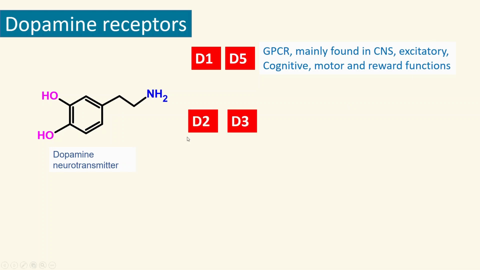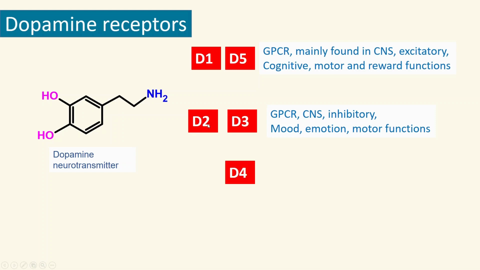And D2 is a big one for the exams. D2 and D3 have something in common. They are both G protein coupled receptors, and they are primarily found in the central nervous system, and they have inhibitory activities, and they do have an effect on mood, emotion, and motor function. So keep an eye on the D2. D2 can be a big deal for the exam. And then finally, you have D4.